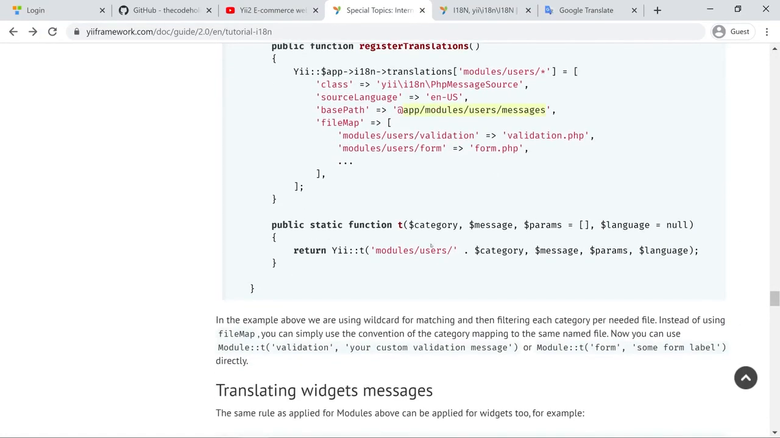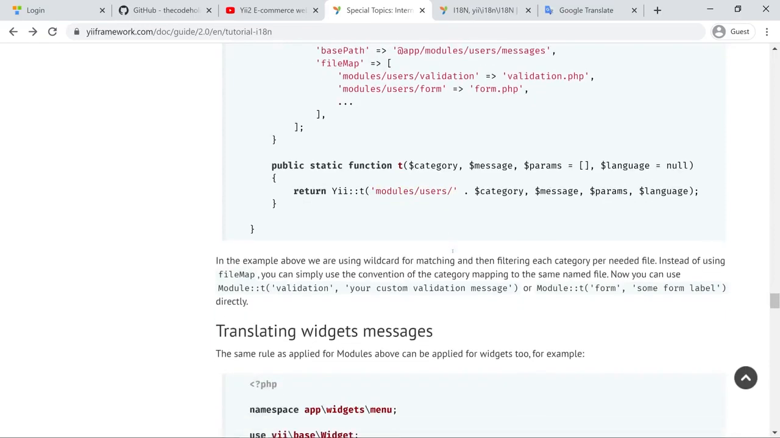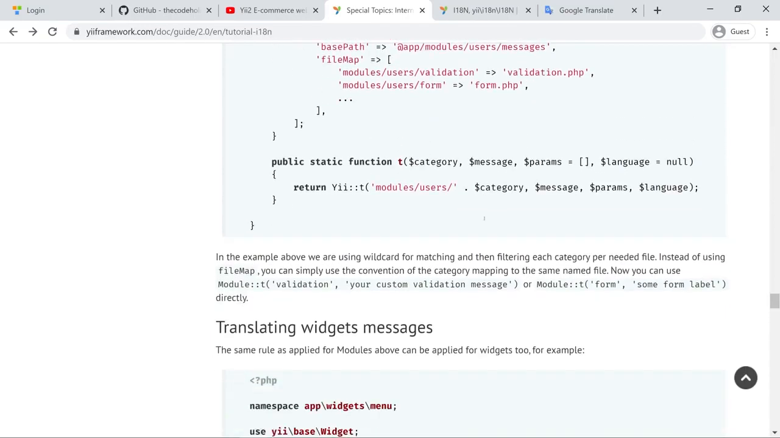You can even create your own T method for translating, which accepts all the arguments of Yii::t, and you can call Yii::t behind it, but for the subcategory of modules and users. Okay, so this is how you can do that.